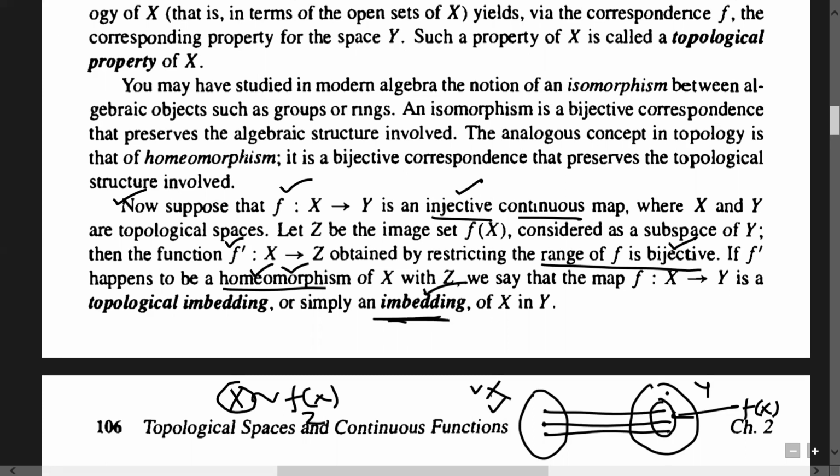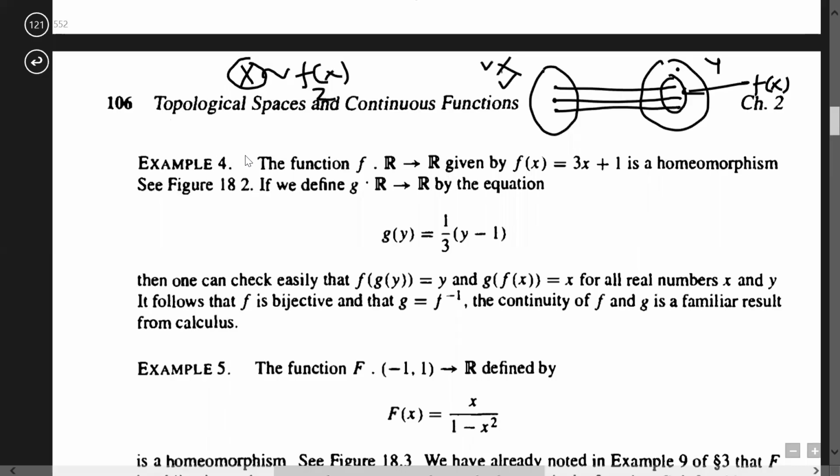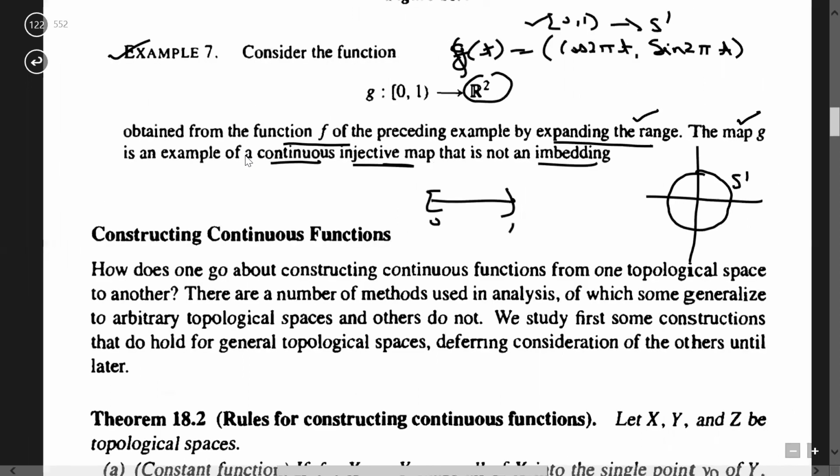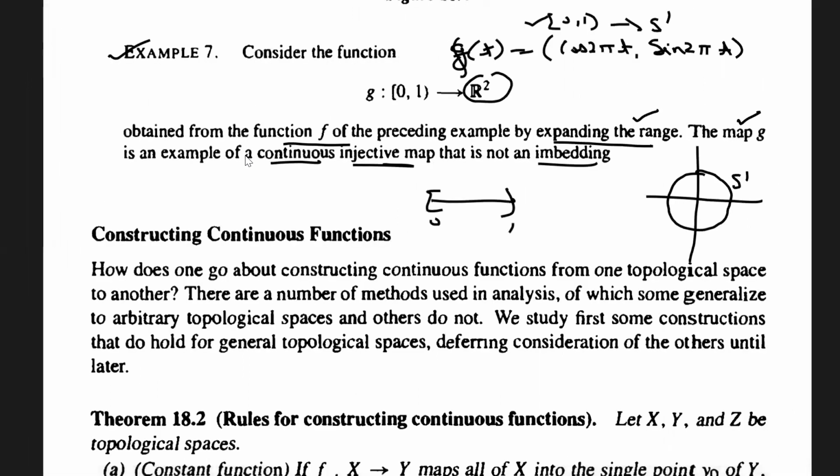So for a topological embedding, we need to think of a homeomorphism between x and z, I mean the range set. So now come to this result. Even in Moncrief, the examples that are given are very standard examples. Although they are written in short, you need to properly understand these examples. They have written it in just one line.